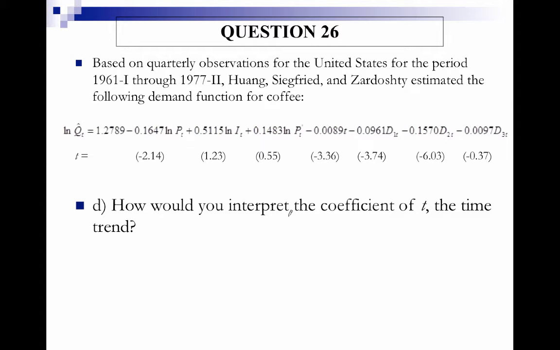How would you interpret the coefficient of t, the time trend? So here we have a value of negative 0.0089, and this is a rate of decline rather than a rate of growth. It's a negative rate of growth. So this suggests that as time goes up by a year, predicted coffee demanded goes down by 0.89%. That's the instantaneous rate of decline.